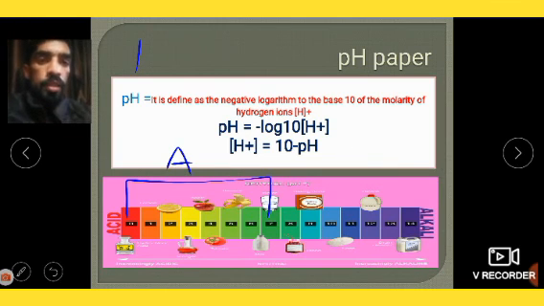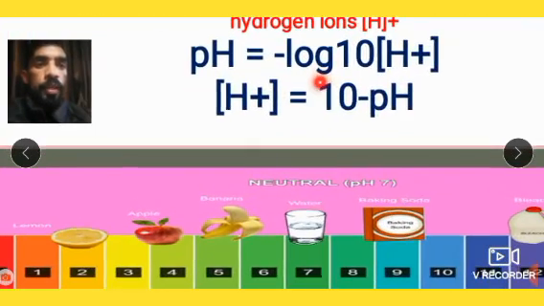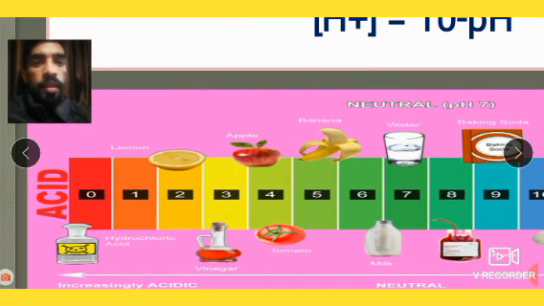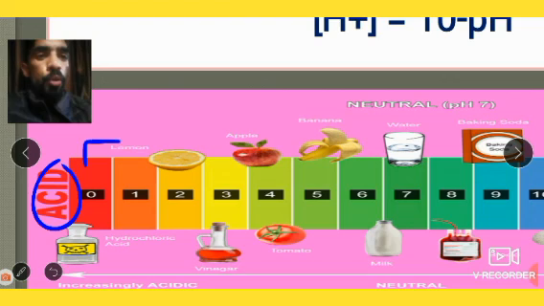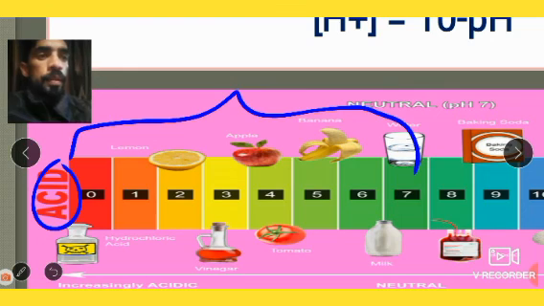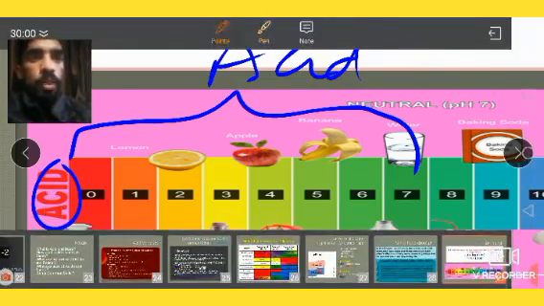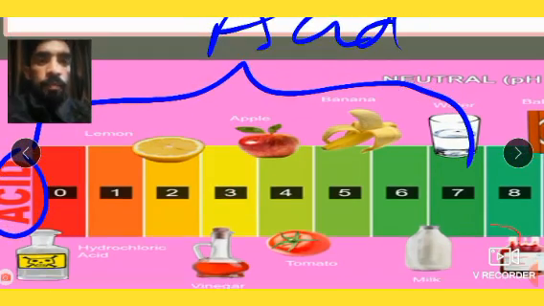Okay, you just go through this diagram. I'm going to zoom in, then you can see the diagram. Here, with the help of my highlighter, it is written acidic. It means that from 0 to 7, all the contents are known as acidic in nature. These are called acids. So take an example from here. These are acidic in nature.